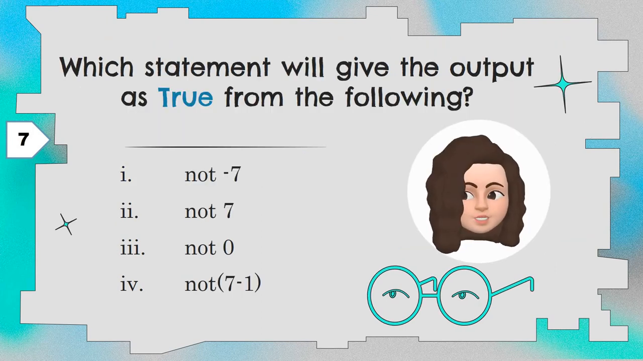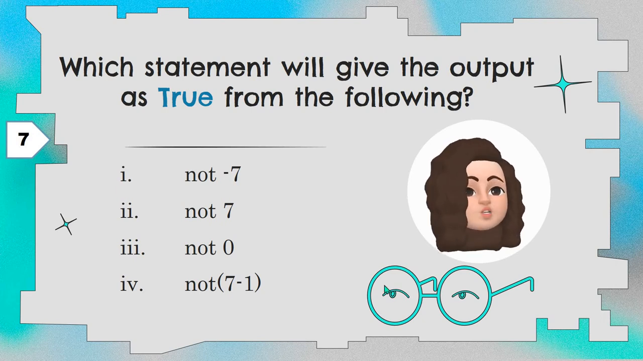Question number 7. Which statement will give the output as true from the following? not minus 7, not 7, not 0, not 7 minus 1. Among these 4 statements, we have to find out which statement will give the output as true. Okay. Now, not minus 7.